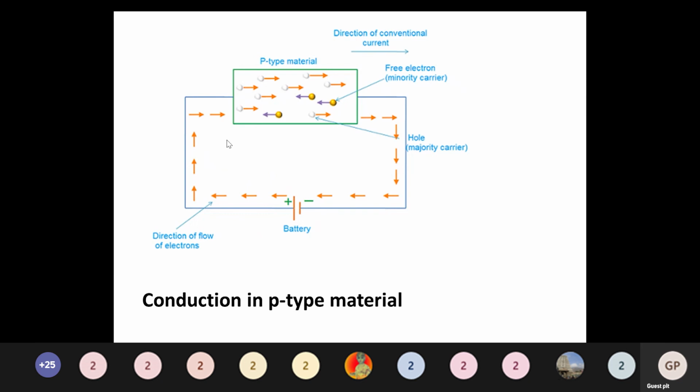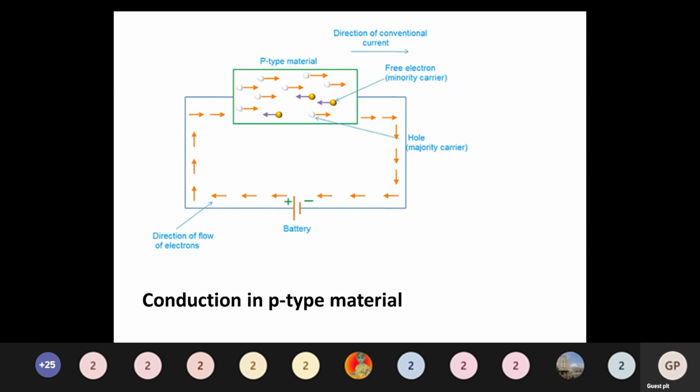So more holes will be there, creating more current flow, just the same as in the previous case. Electron flow will be in one direction, and just opposite to the electron flow a very small current will also flow, because minority carrier electrons are there. So the flow of electrons will be very less. So the conduction of conventional current also creates a very low value of current, just opposite to that one.